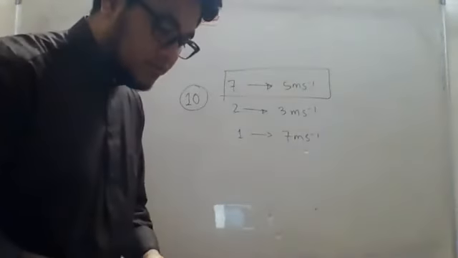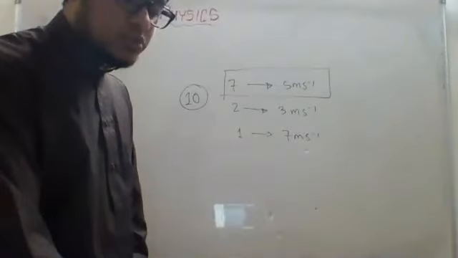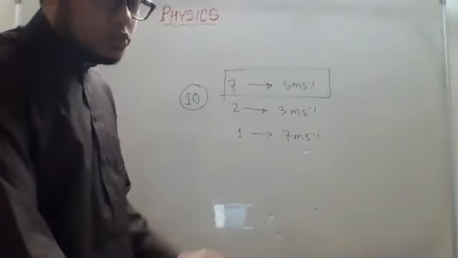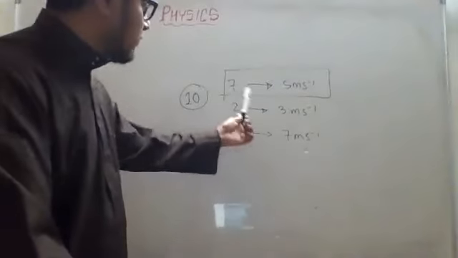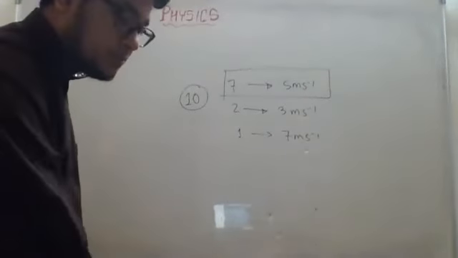It is written in the definition. If you notice, go through the definition. The velocity at which most of the molecules of a gas are in motion, that is the most probable velocity of that gas. Most of the molecules, okay, the majority of the molecules. So we can see it here.